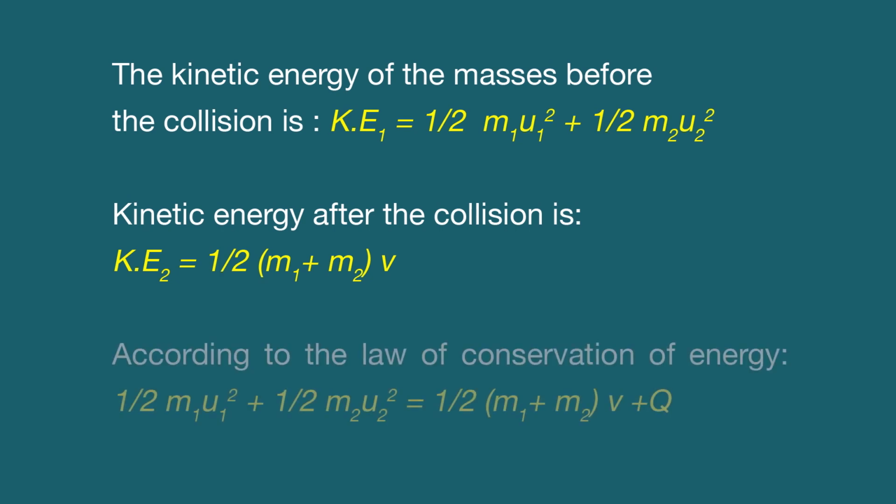But according to the law of conservation of energy, half m1 u1 square plus half m2 u2 square equals half of m1 plus m2 times v square plus q. Here q is the change in energy that results in the production of heat or sound.